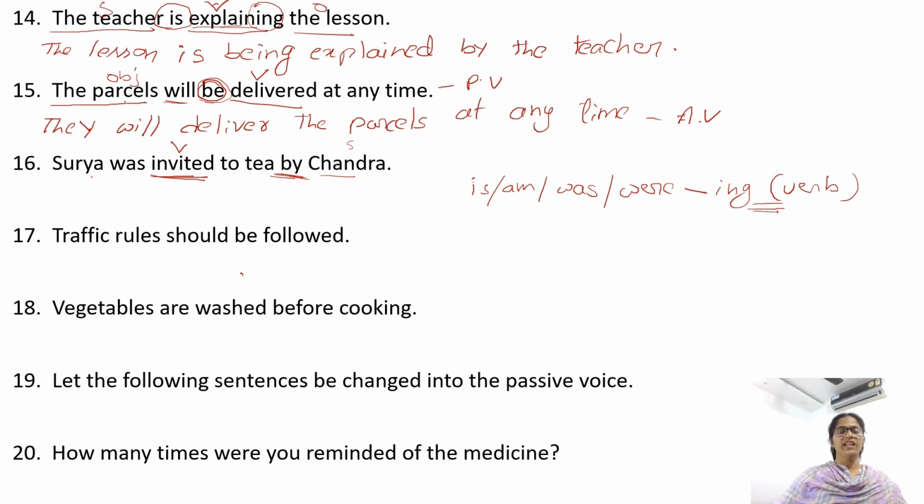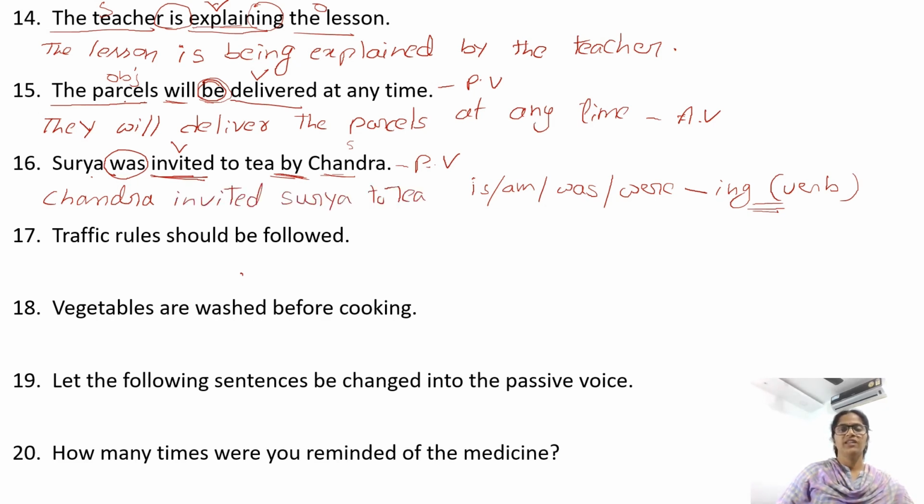So it is a clear indication that the sentence is in passive voice. Now we need to change it into active. By Chandra, here it is our subject. Start with the subject. Chandra was. This be form was is an extra one we use in passive voice, which is not needed in active. So just avoid this was. Chandra invited Surya to tea.